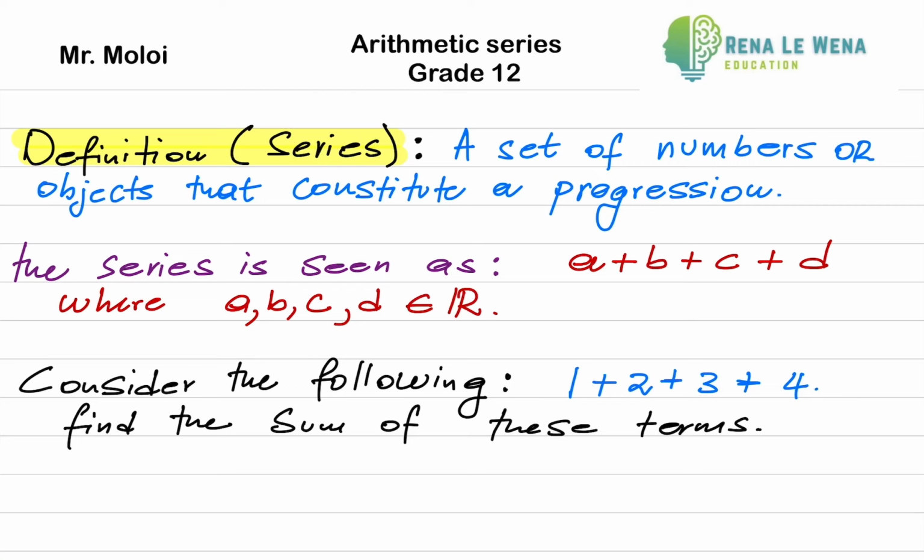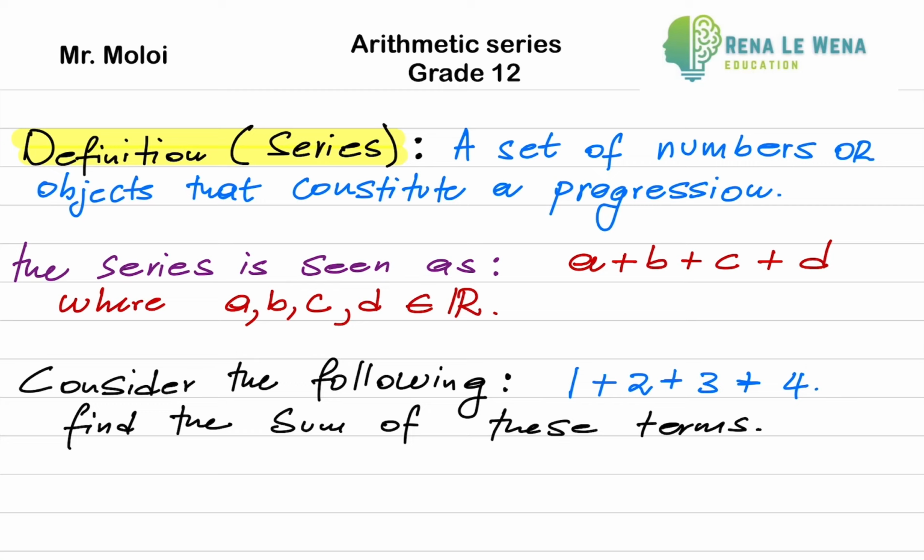Today we're going to define a series as a set of numbers or objects that constitute a progression. Please differentiate between a series and a sequence. A sequence is a set of numbers or objects that follows a particular order.